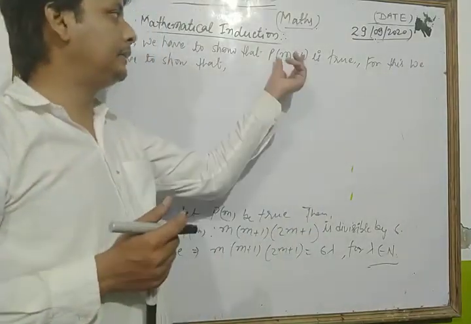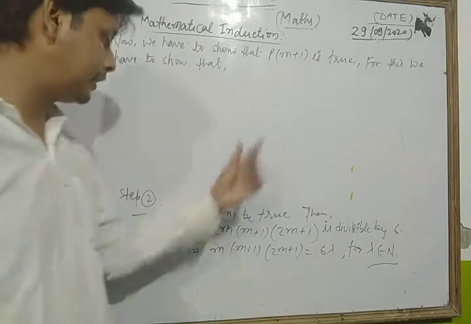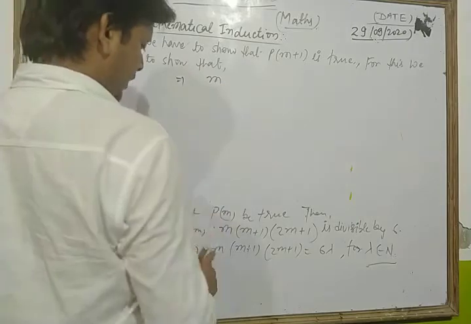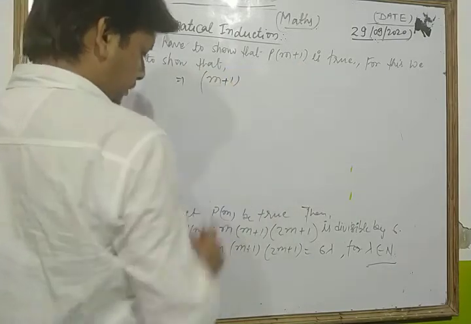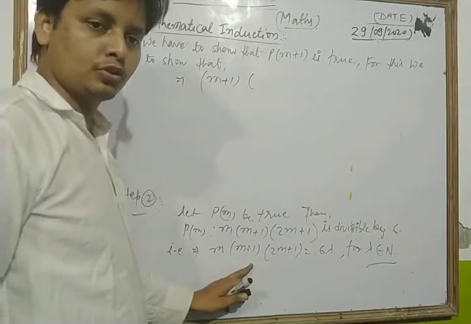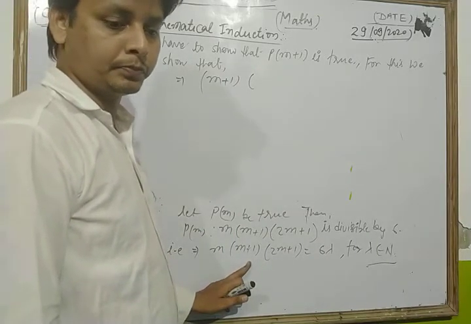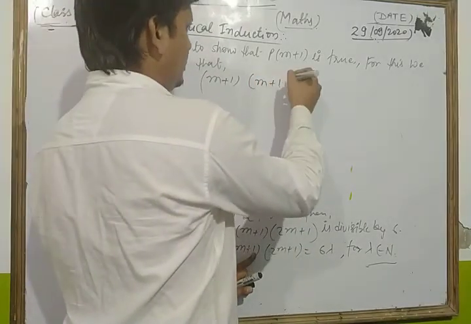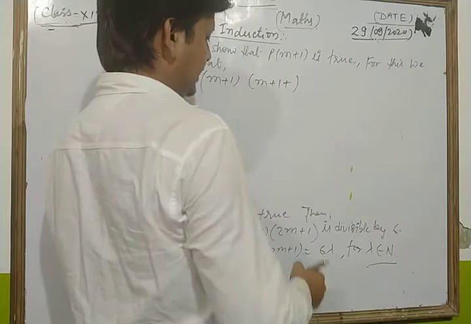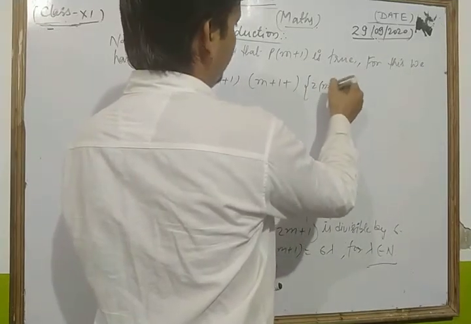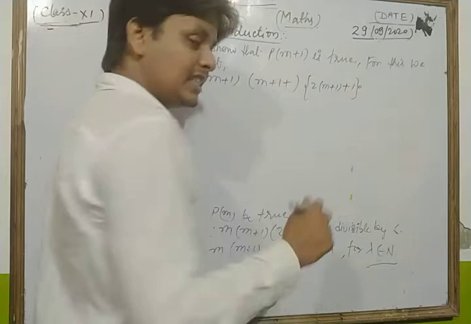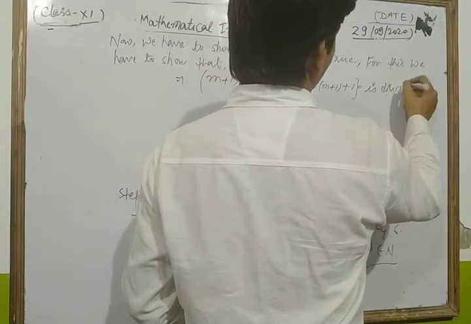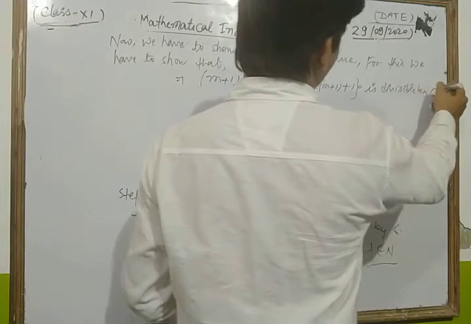We have to show that (m+1)(m+2)(2(m+1)+1), that is (m+1)(m+2)(2m+3), is divisible by 6.